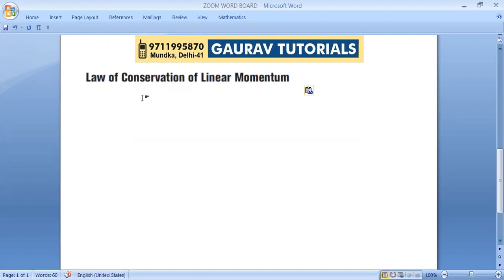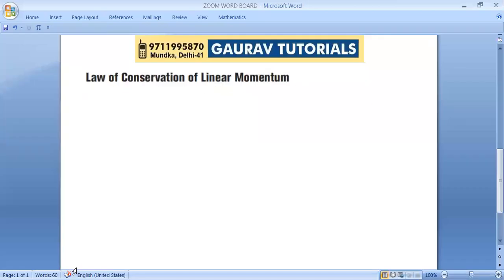I hope all of you have understood momentum. It is the product of mass and velocity. You know velocity is a vector quantity, hence linear momentum will also be a vector quantity. Now, what is the law? We are going to first discuss the law.